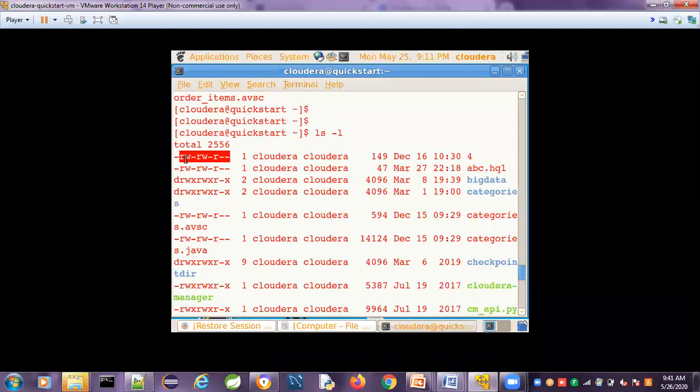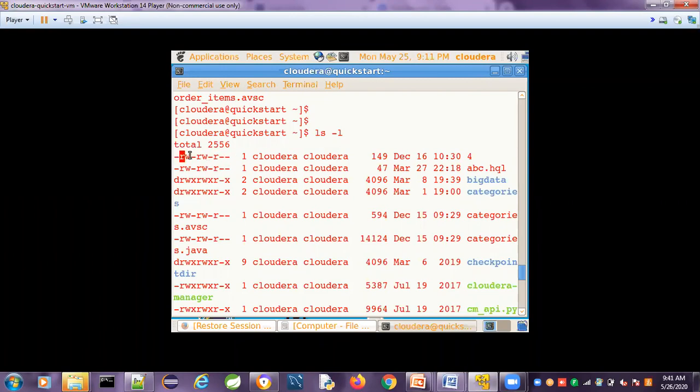Whether the file has read permission, write permission, execute permission. There are different types of users; I will discuss the types of users in the next class. The first one is the user who created the file. The second one is the group. The third one is the others.